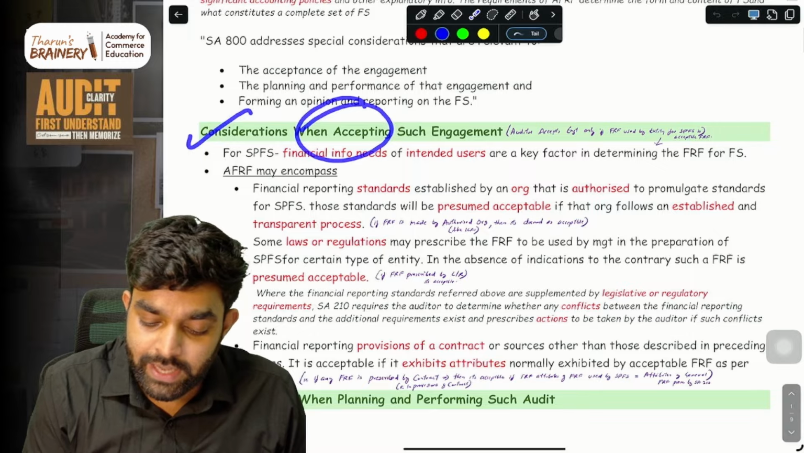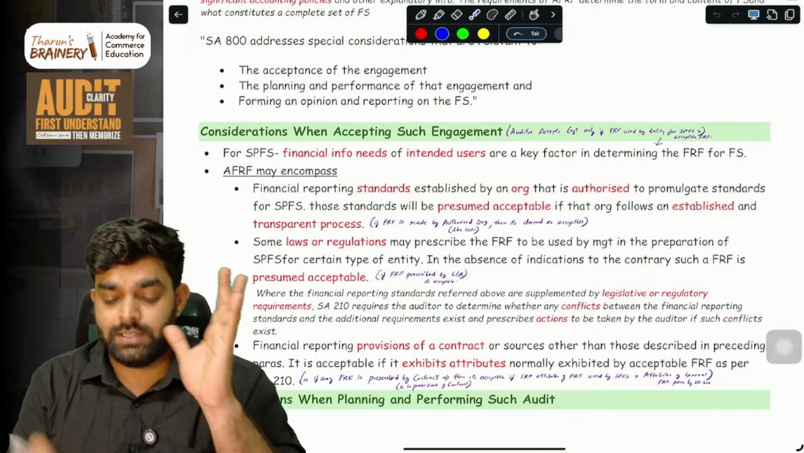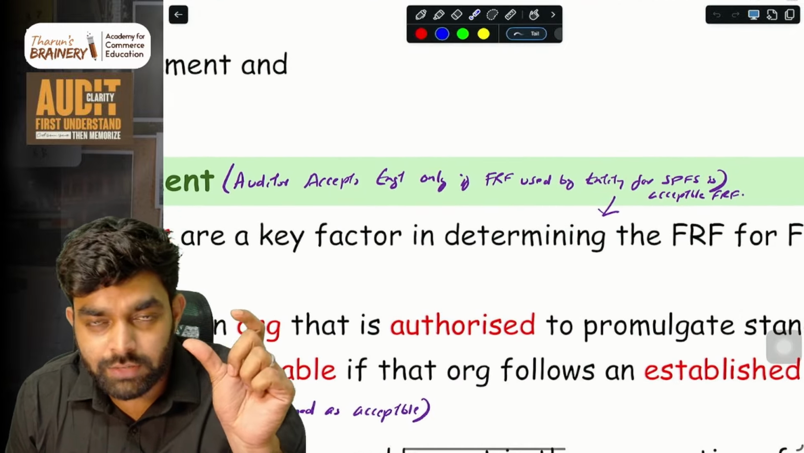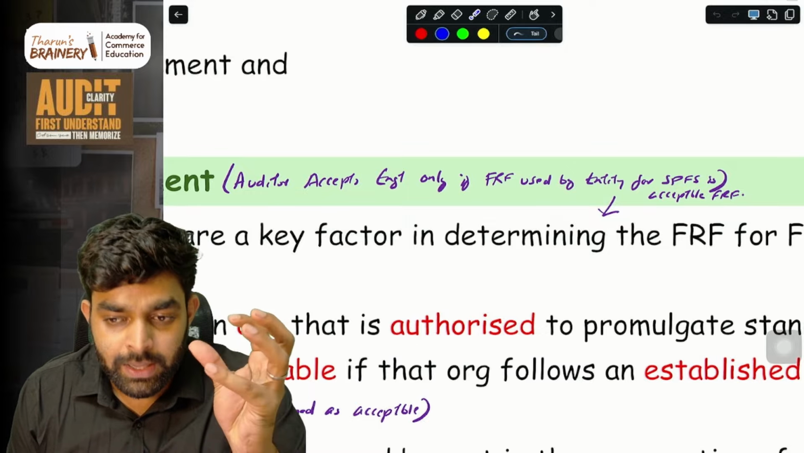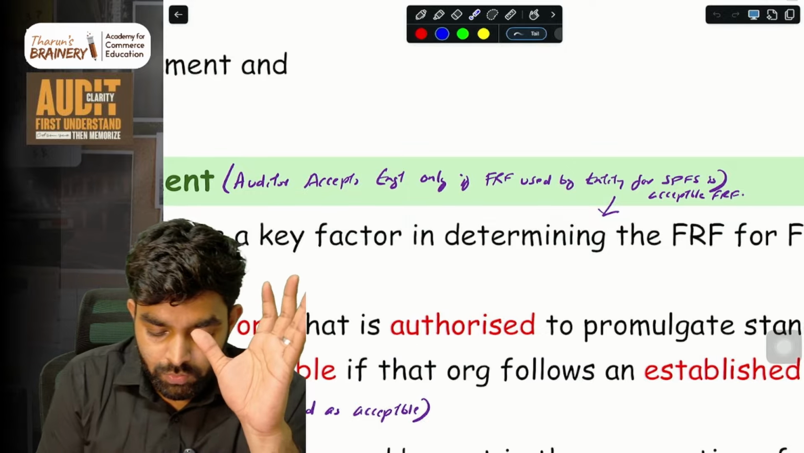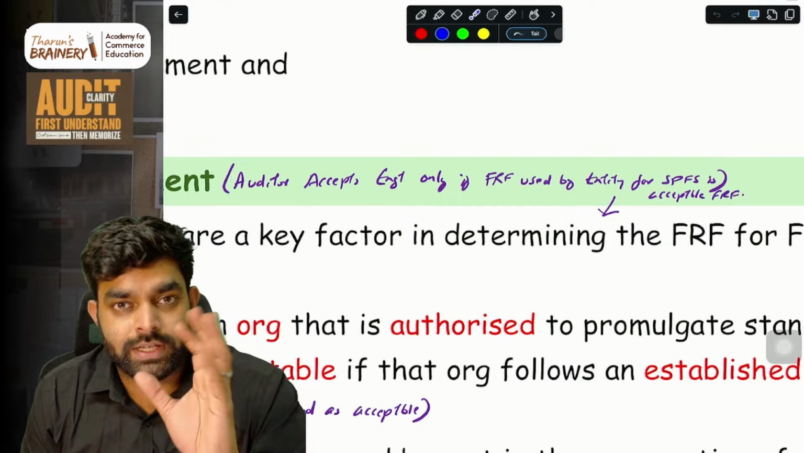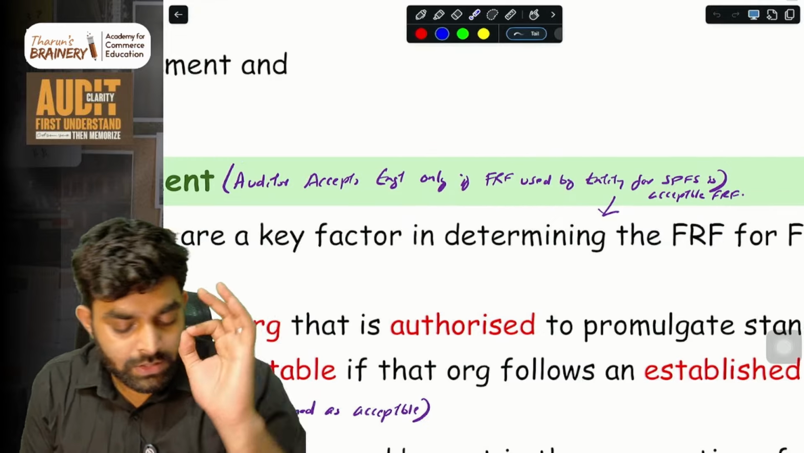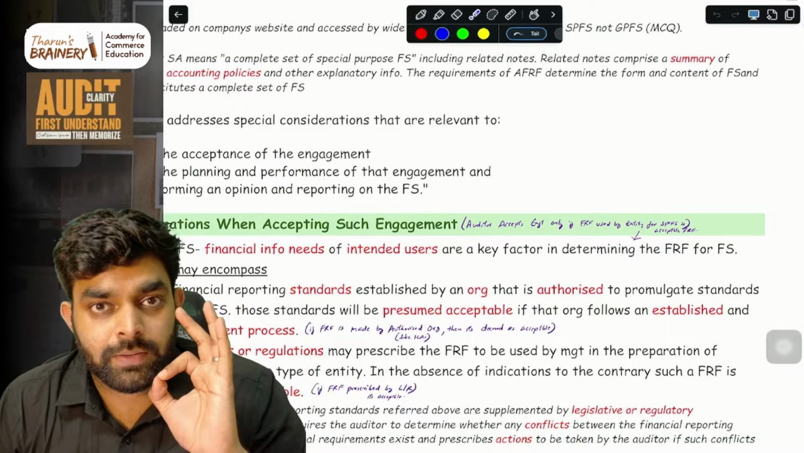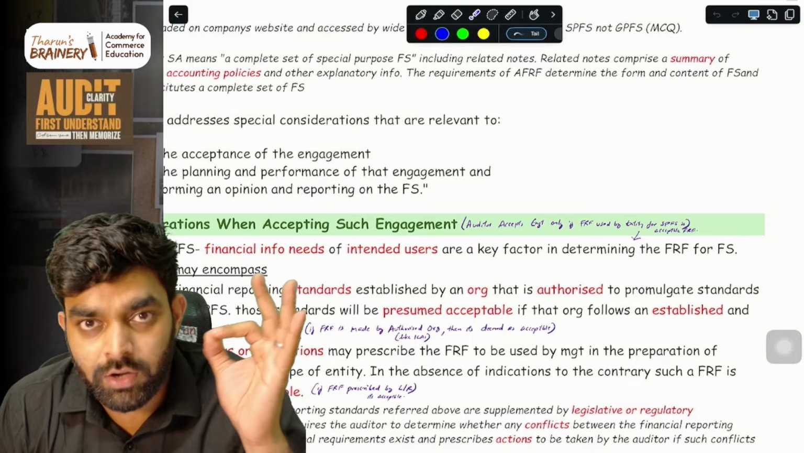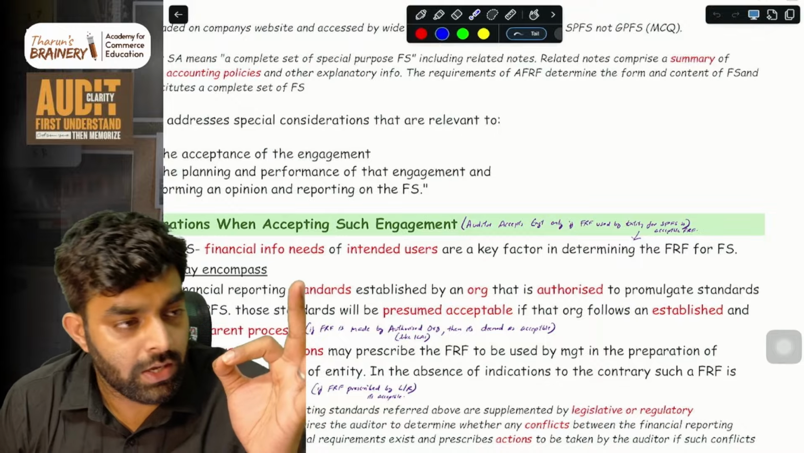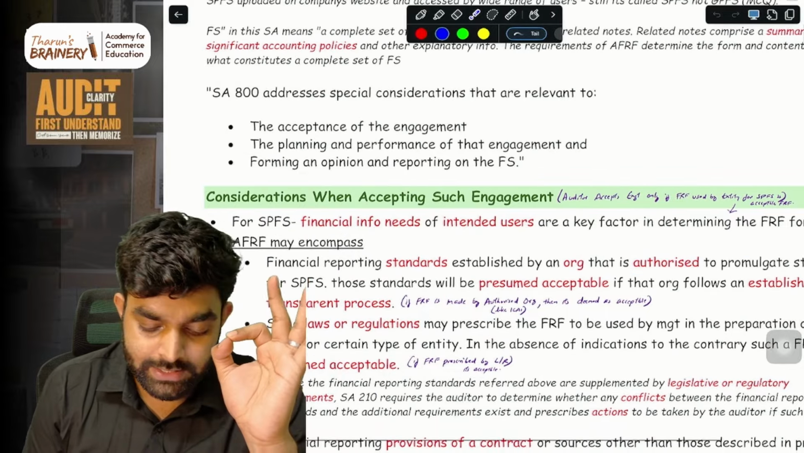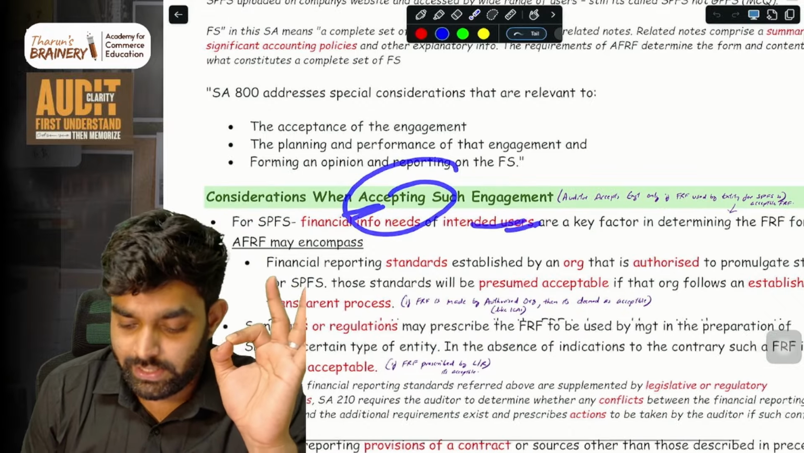Then, considerations when accepting such an engagement. Guys, understand, because I know this topic, maybe because of the language used by ICAI, may be a bit technical for you. So I've written inside this note the simple meaning of everything so that you can easily understand and use it. I am an auditor and the company is calling me to do the audit of a special purpose financial statement. Before doing that audit, I have to do certain things. That is the consideration when accepting that engagement. What is a consideration?